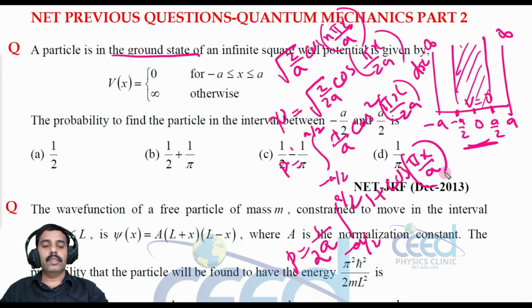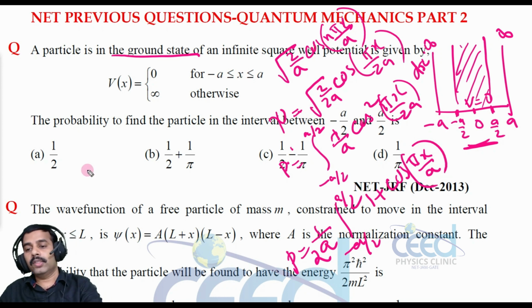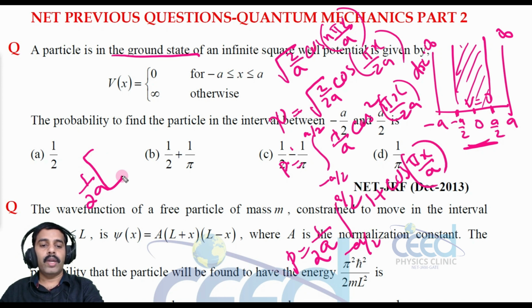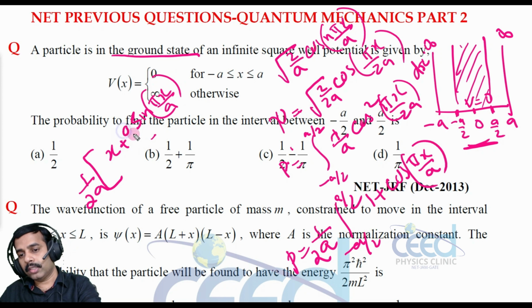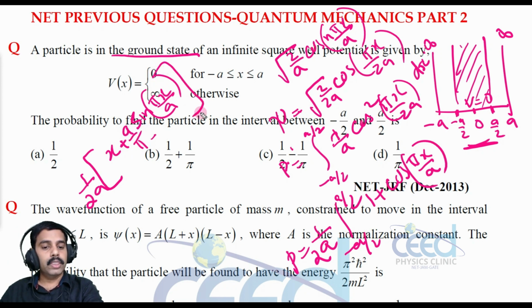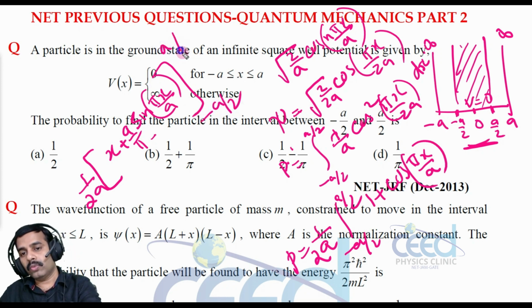Now integrate: 1 by 2a into, on integration, x, and cos pi x by a integrates to sin pi x by a divided by pi by a, that is a by pi. The limits are minus a by 2 to a by 2.